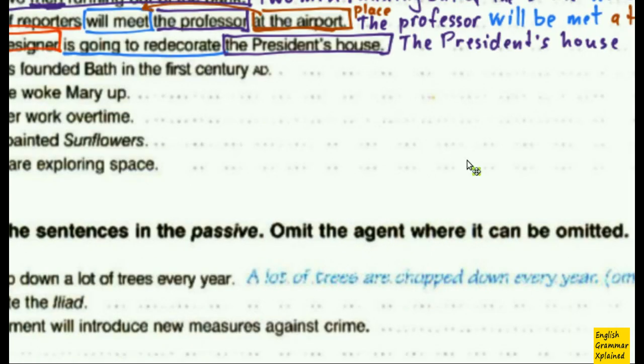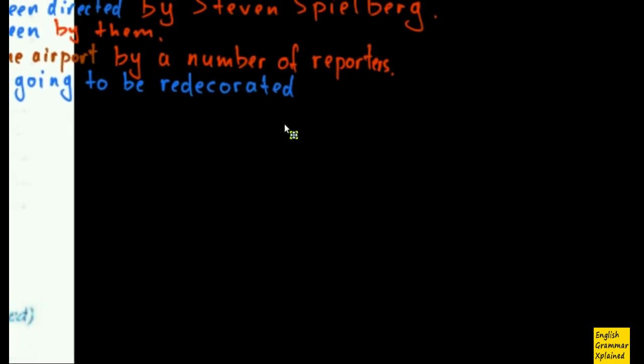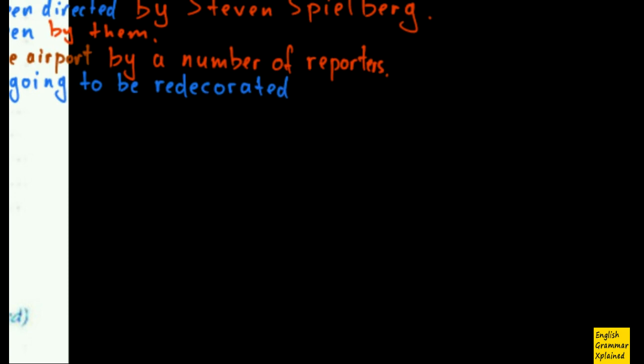And what about my main verb? It's a bit strange, and it acts like this. Is going doesn't change, because it's just like a modal verb. It doesn't change, but my infinitive changes into passive. Is going to be redecorated. This is the main trick here. And then by a famous designer.